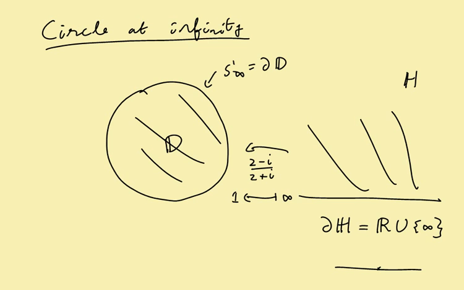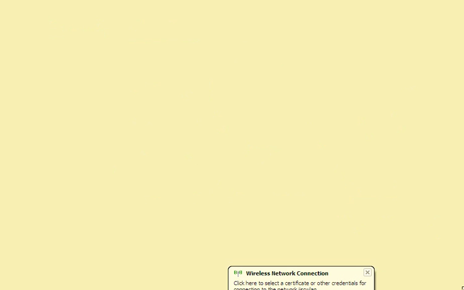Infinity, if you recall, is the boundary of the disk. It's also R union infinity, which is the boundary of the hyperbolic plane. Okay, so there is a really nice theorem which tells you what symmetries are in terms of the circle at infinity. Let me just state it.